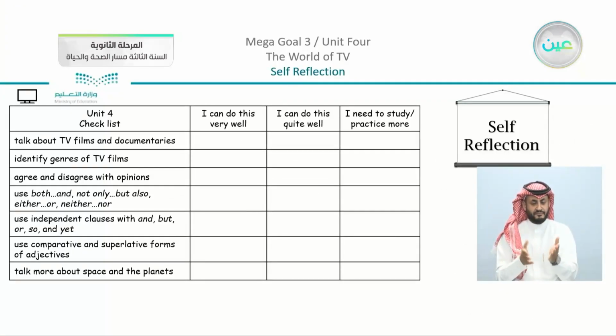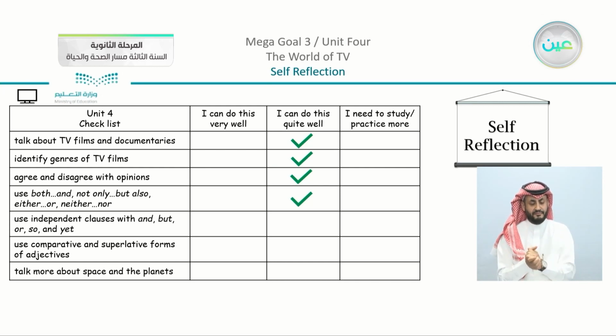We have the check table here. As usual, we have, I can do this very well, I can do this quite well, and I need to study or practice more. So we have here to talk about TV films and documentaries. Actually, it was very interesting and easy. Identify genres of TV films also. Agree and disagree with opinions. Use both and not only, but also either or, neither nor.